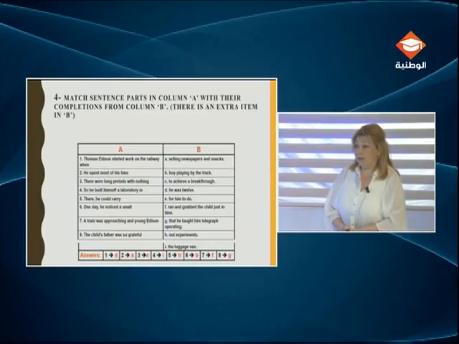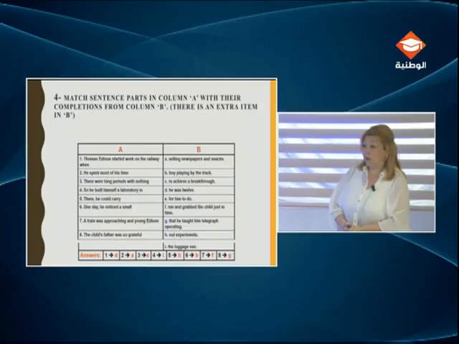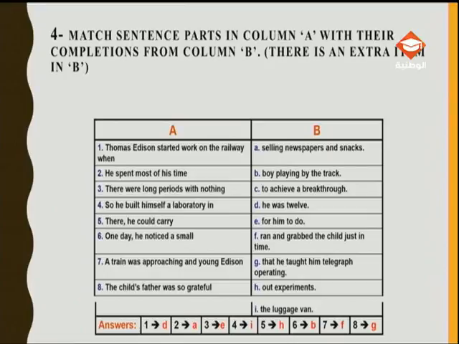One day, he noticed a small, what do I need? I have a small, a plus adjective, so I need a singular noun. A small boy playing by the track. One day, he noticed a small boy playing by the track.